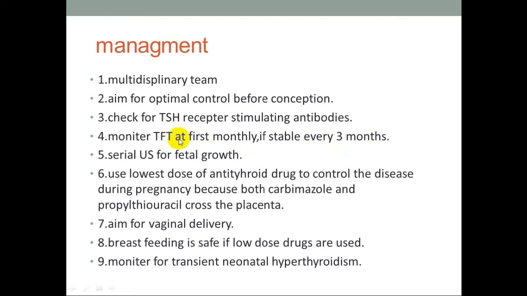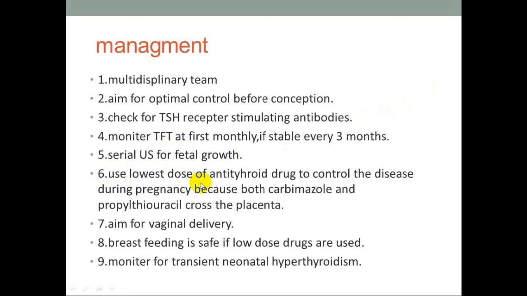So we monitor thyroid function tests, at the beginning monthly, if stable every 3 months. Serial ultrasound for fetal growth. It is important that when we monitor thyroid function tests, we do free T4 and TSH together to see the efficacy of our treatment. Serial ultrasound for fetal growth.